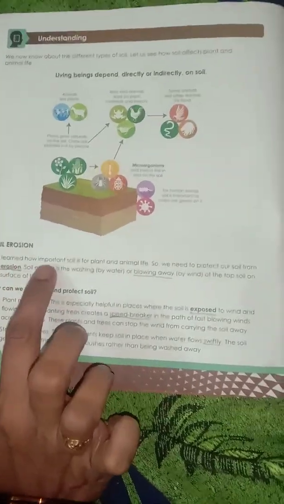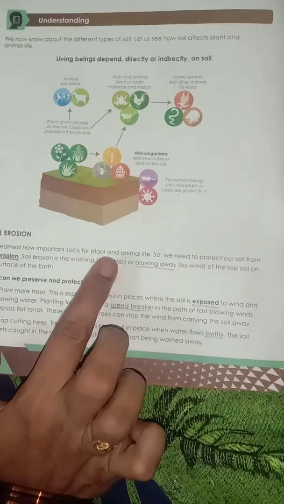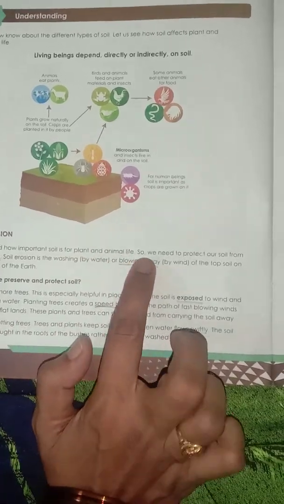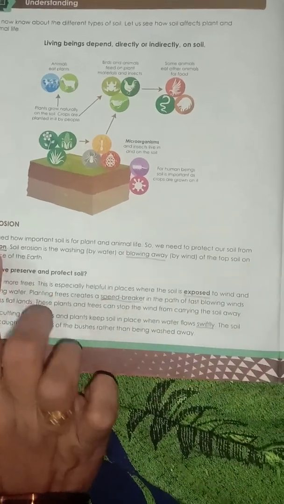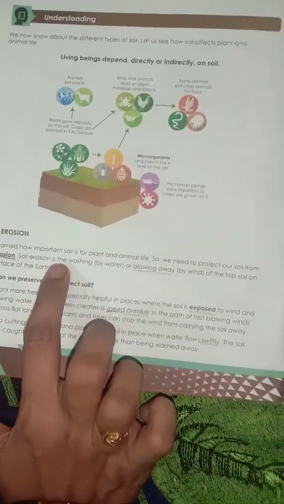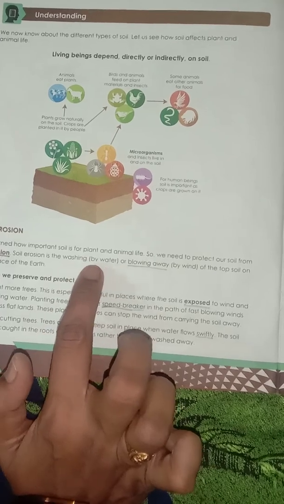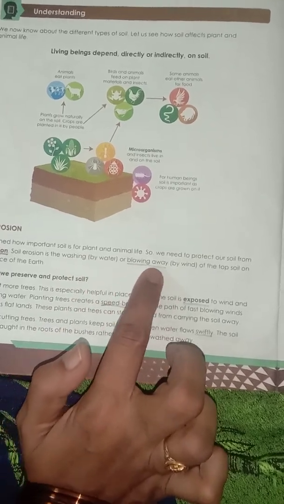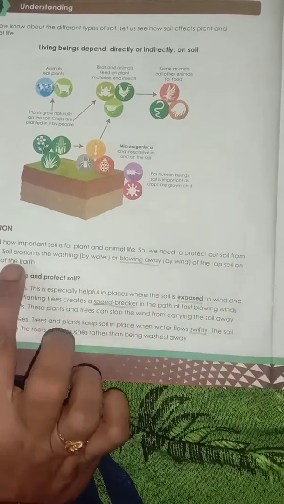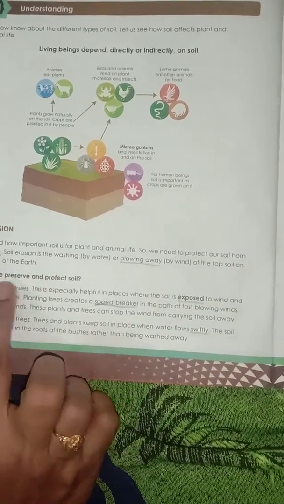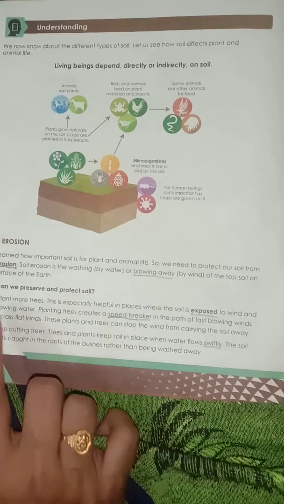We learned how important soil is for plant and animal life. So, we need to protect our soil from soil erosion. Soil erosion is the washing by water or blowing away by wind of the topsoil on the surface of the earth. How can we preserve and protect soil?